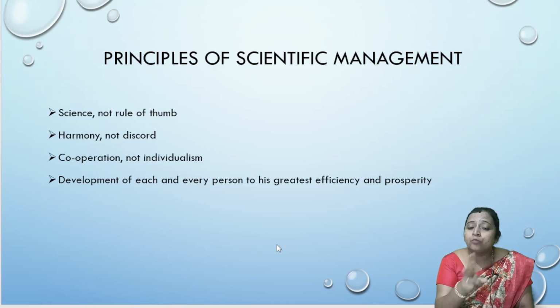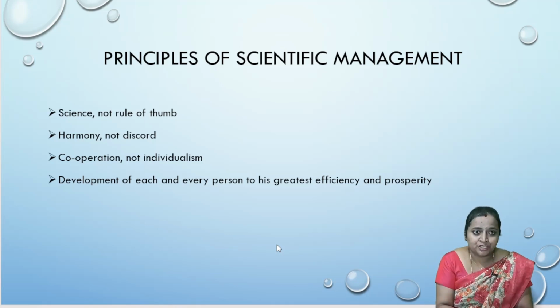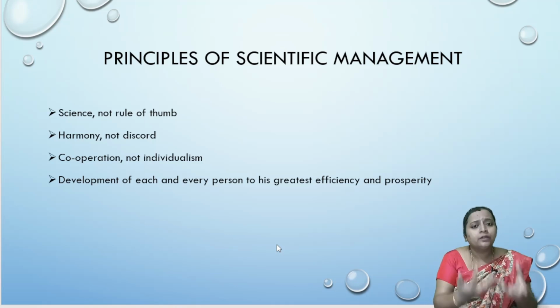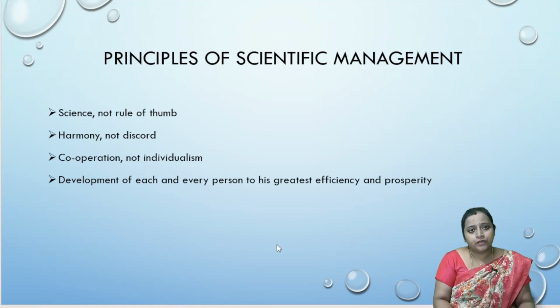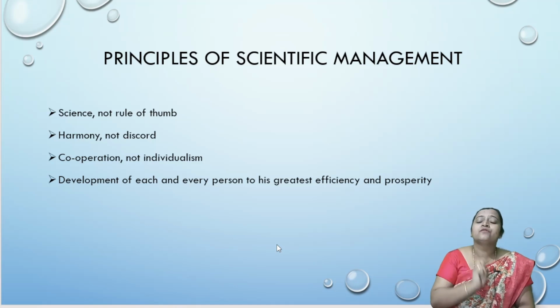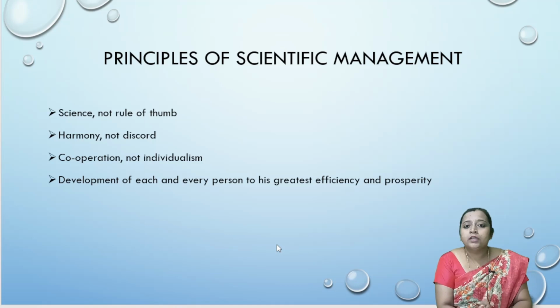There should be a harmonious relationship between the workers and the management, and there should not be discord between them. If you earn more money, share it with the workers also, and the workers work for the goodness of your company, for the goodness of your organization. That is what Frederick Winslow Taylor told in this particular point: harmony, not discord.